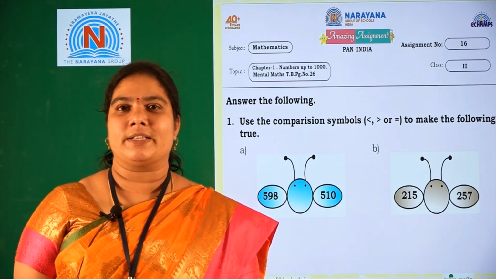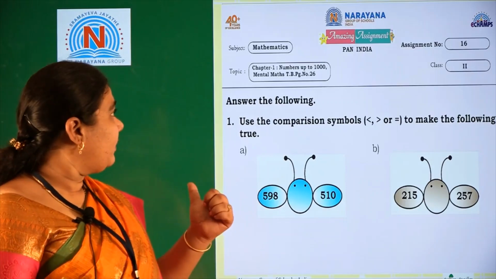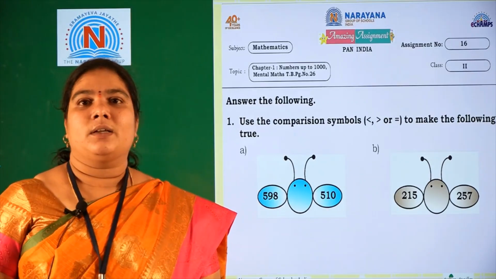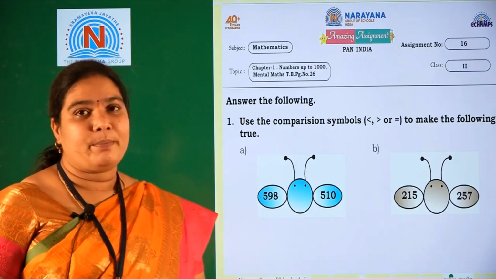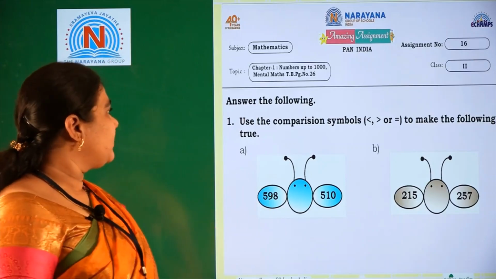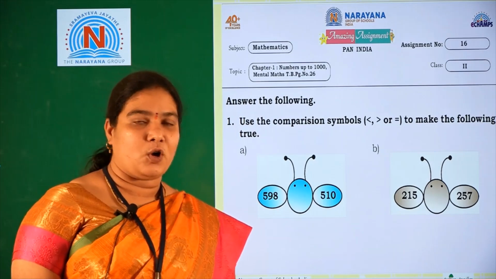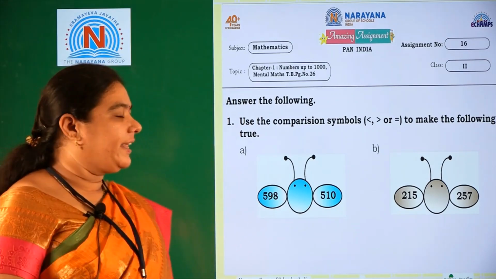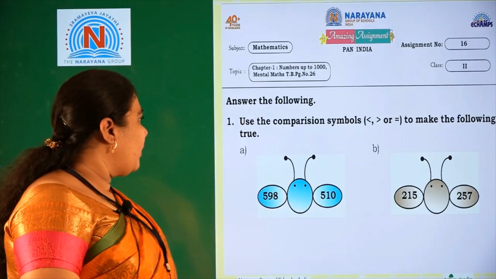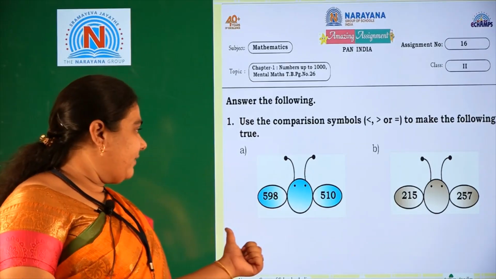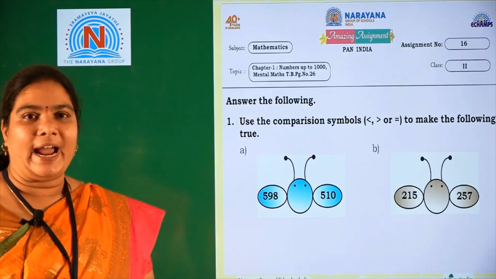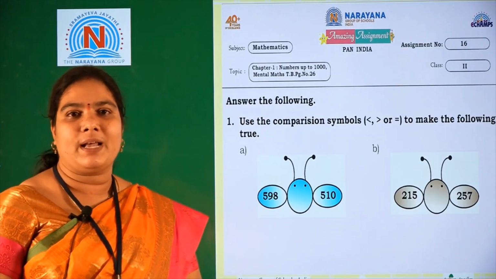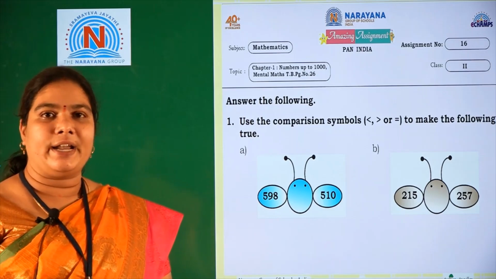Today our amazing assignment is related to chapter 1, numbers up to 1000, mental maths, available on page number 26. Okay, let us go for the first question. Answer the following. Use the symbols greater than, less than and equal to make the following true. So look at A1, 598 and 510. We should compare the numbers with the help of the symbols greater than, less than and equal to.